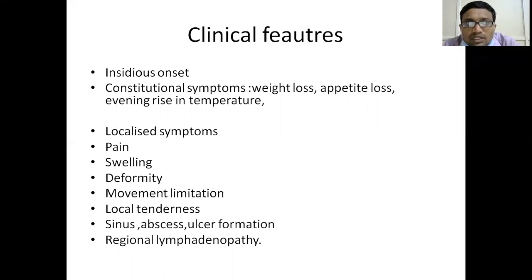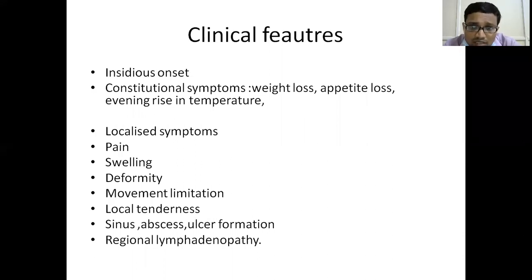But there is a mechanism where cortisol levels in the early morning, 4 to 10 o'clock, will be very high. So interleukin 1 and tumor necrosis factor get inhibited by means of these cortisol levels. And the explanation that is given is that the evening rise of temperature can occur because of these cortisol levels inhibiting interleukin 1 and tumor necrosis factor.